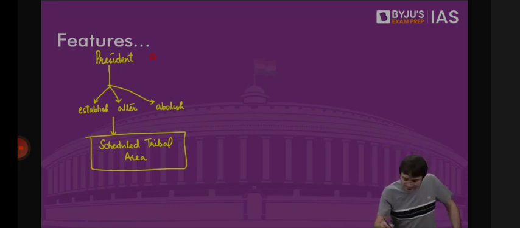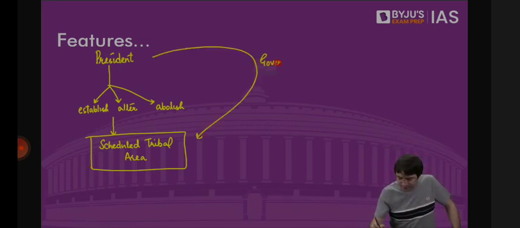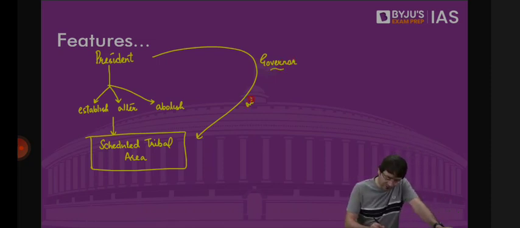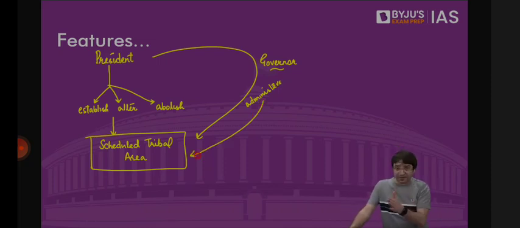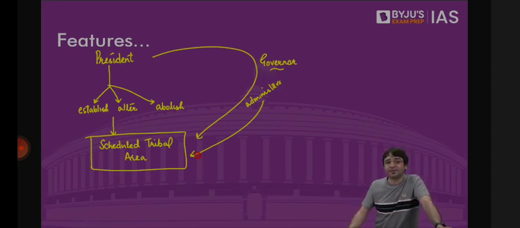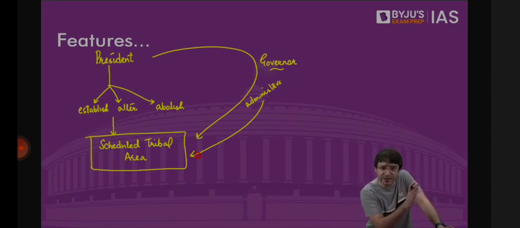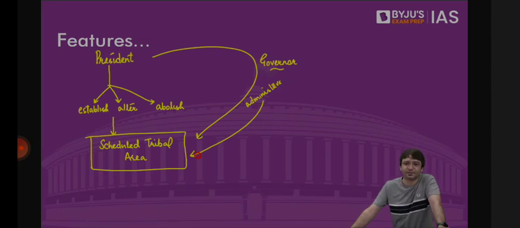And then the governor has the responsibility to ensure the administration of the scheduled tribal area, which means the governor will administer a scheduled tribal area. And in administering the scheduled tribal area, the governor may not even go by the advice of the chief minister and his council of ministers. This is another reason why the office of governor should continue, because in absence of the office of governor, we cannot imagine any other institution performing this task, where the governor administers a scheduled tribal area even without the aid and advice of the chief minister and the council of ministers.